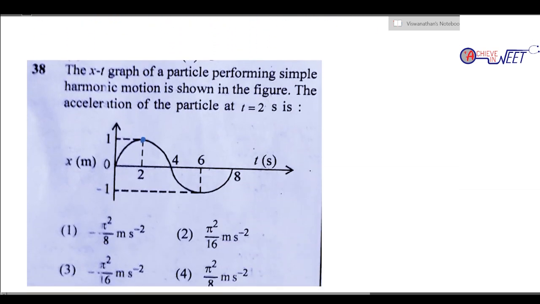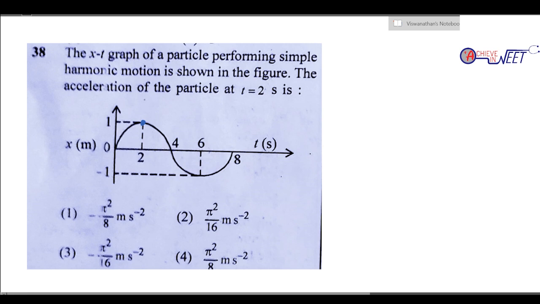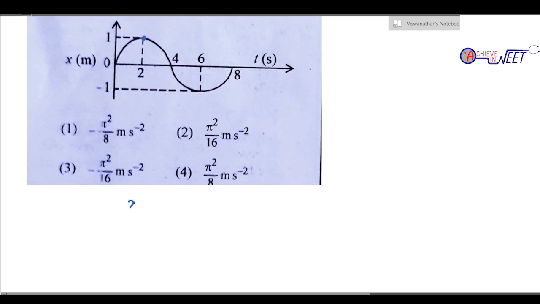Next question. An x-t graph of a particle showing simple harmonic motion, and they are asking for the acceleration at t equal to 2 seconds. At t equal to 2 seconds, it is at the amplitude, the maximum amplitude. Any SHM is given by the equation x equal to a cos omega t.